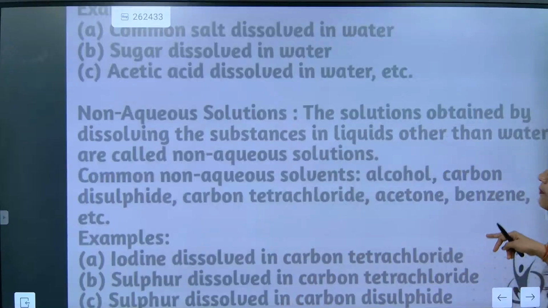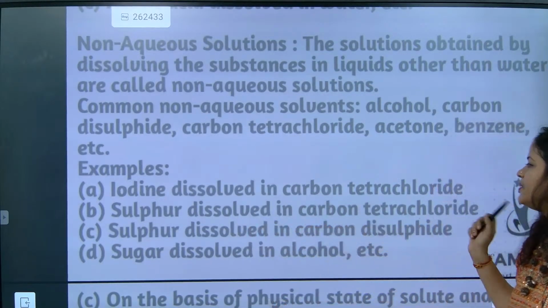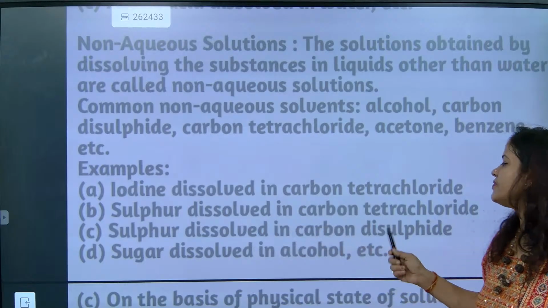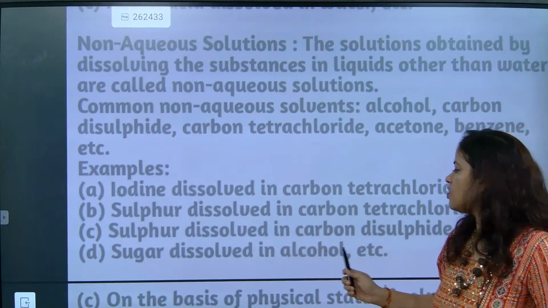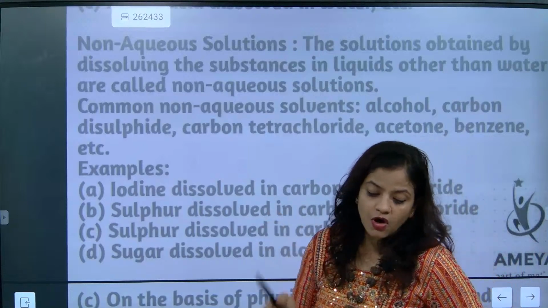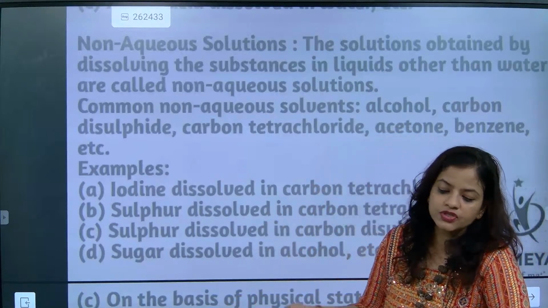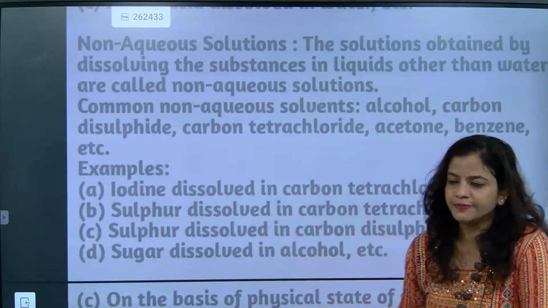Now look at the examples: iodine dissolved in carbon tetrachloride, sulfur dissolved in carbon tetrachloride, sulfur dissolved in carbon disulfide, sugar dissolved in alcohol. They are all using a solvent other than water. I hope you have understood.